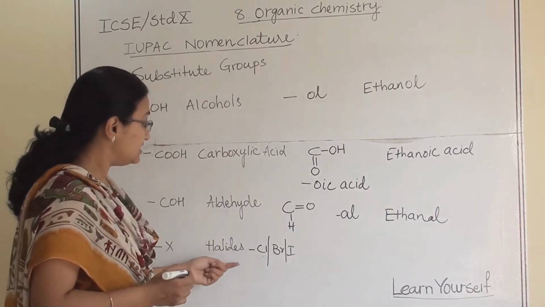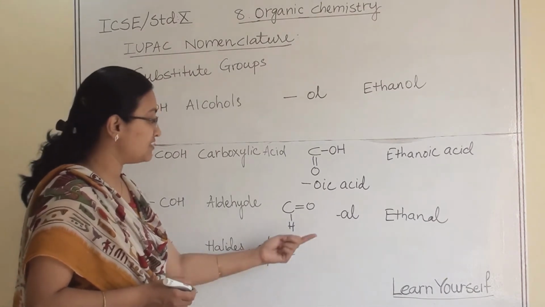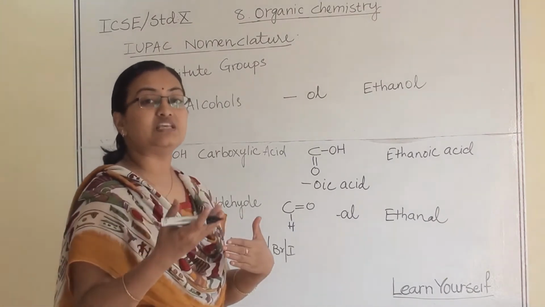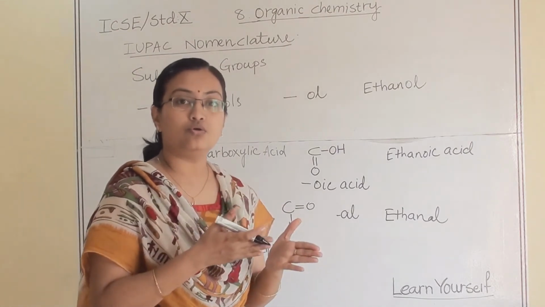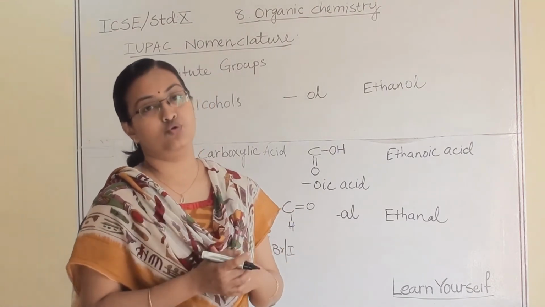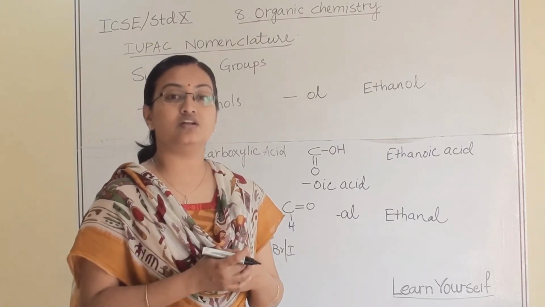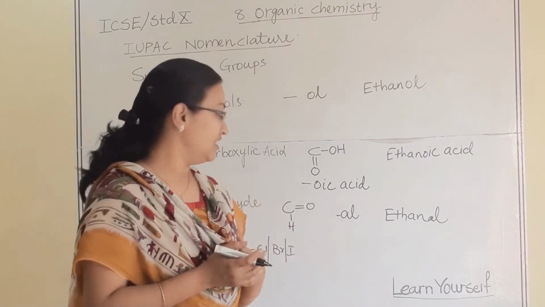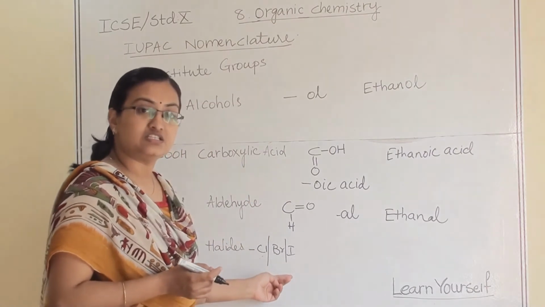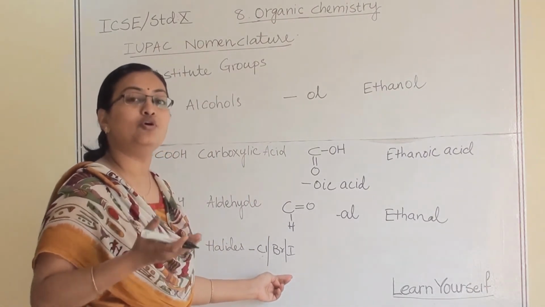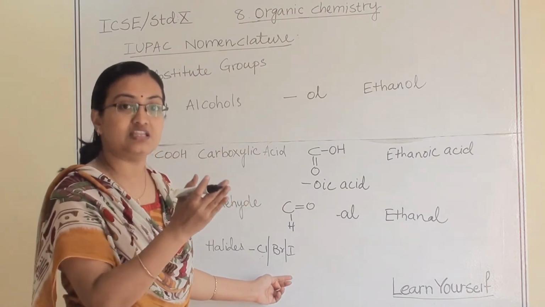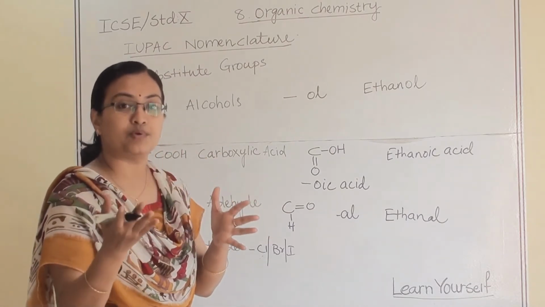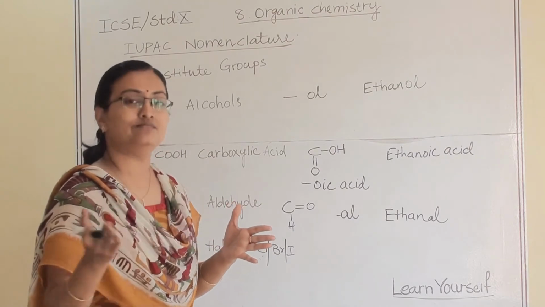So when this is attached to our structure, it comes as a prefix: chloroethane, chloromethane and so on. When we learn about all those structures in detail, we are going to see this. This is known as chloro, bromo and iodo. So this name will come as a prefix in the name: chloropropane, bromopropane and so on.